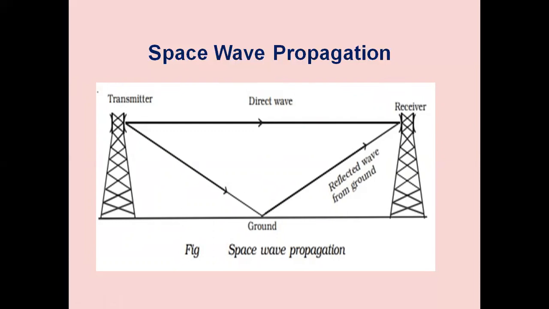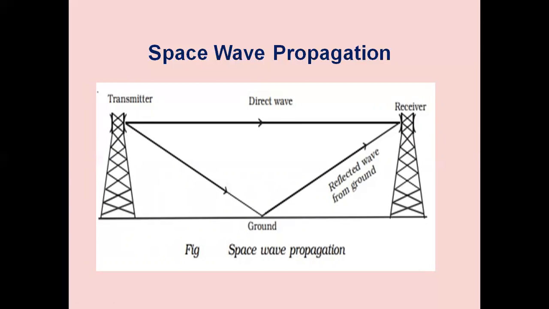So the radio waves from transmitting antenna reaches the receiving antenna through two paths, namely direct wave, that is the TR, and after the reflection from the ground, so TOR, ground reflected wave, and we have the height of the transmitting antenna, HT, and the height of the receiving antenna, HR. The resultant field strength we can calculate at the receiving antenna, which is at a distance of D. This is the distance of D between transmitter and receiver.